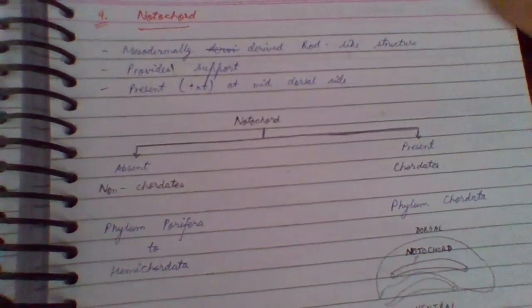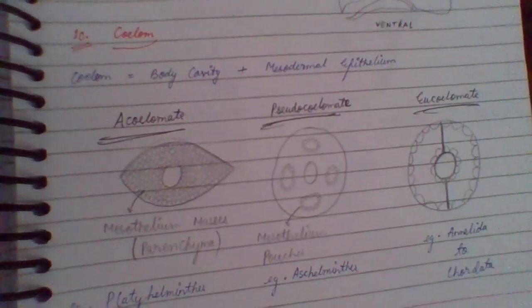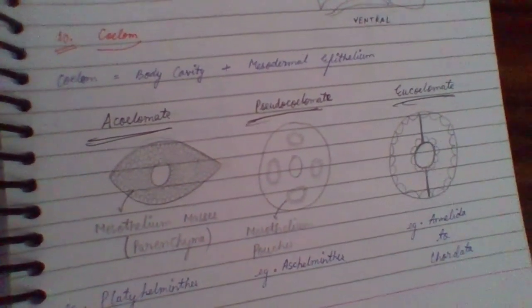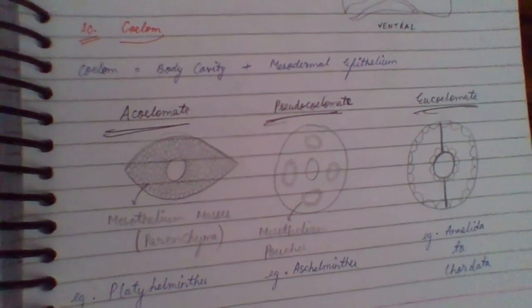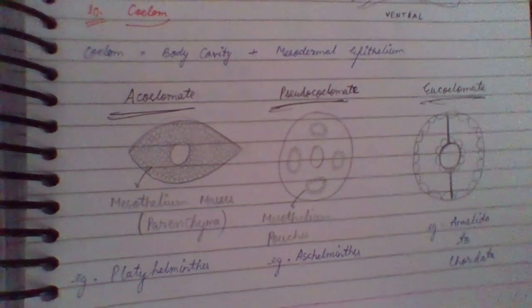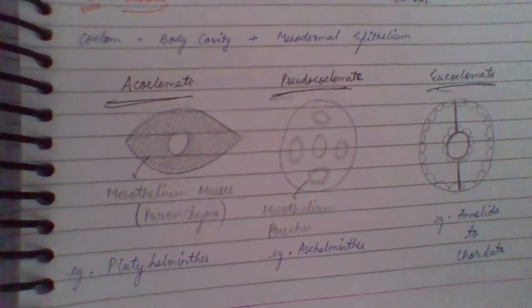The next classification is coelom. Coelom is basically a body cavity with mesodermal epithelium. Now there can be three types of coelom: acoelomate, pseudocoelomate, and eucoelomate. Acoelomate is basically where coelom is not present.